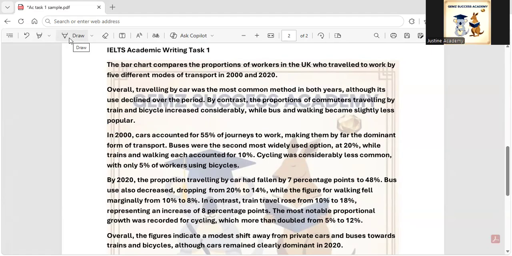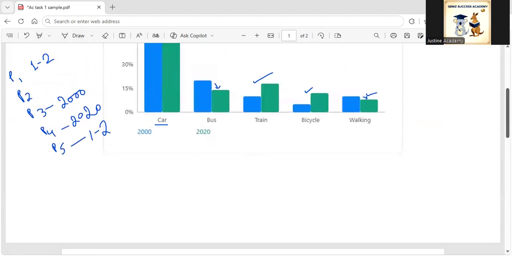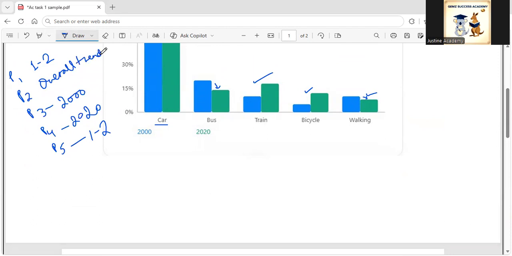Then, in the first body paragraph, we have to write about the overall trends. Maybe I can write it down for you over here as well. Overall trends. And then in the very last paragraph, one or two sentences on the conclusion.